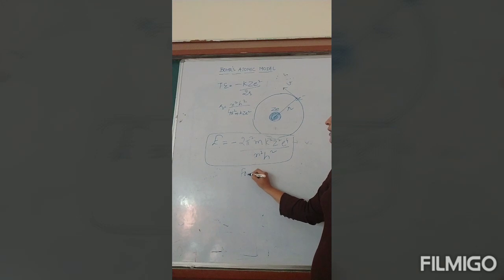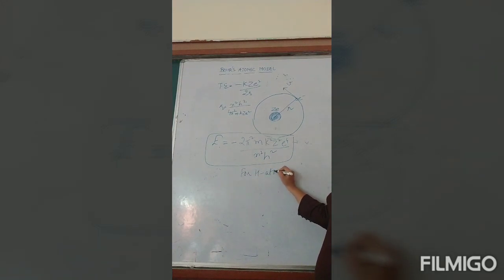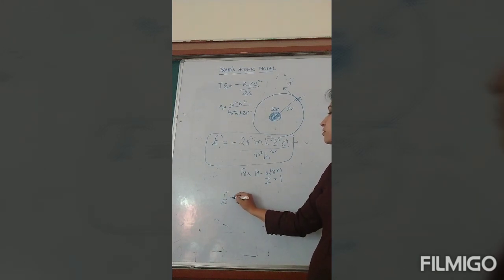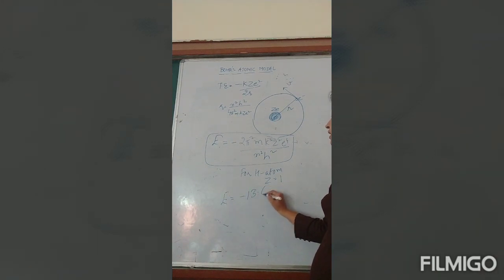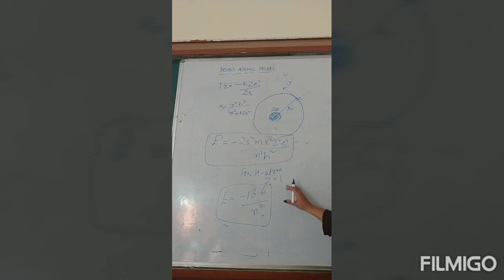For the hydrogen atom, Z equals 1. So when you solve it, E comes out to be minus 13.6 divided by n square. When we put Z equals 1 for the hydrogen atom, this is the energy in electron volt. This energy is in electron volt, minus 13.6 divided by n square.